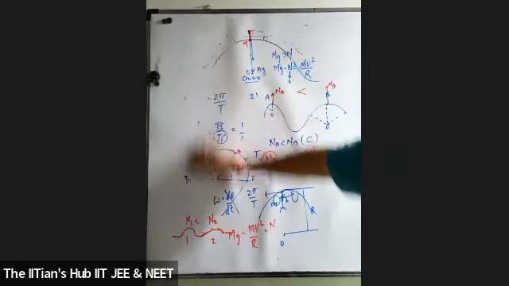Sir, its kinetic energy will be constant. Since the particle is acted upon by a force of constant magnitude, and it is given that it is perpendicular to the velocity of the particle, the work done will be zero, and because of it, the magnitude of velocity will be constant. The magnitude of velocity won't change, and mass will also not change. So as kinetic energy is half mv square, it will also be constant.